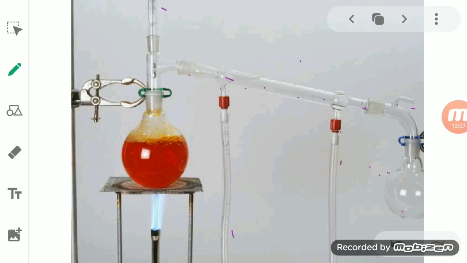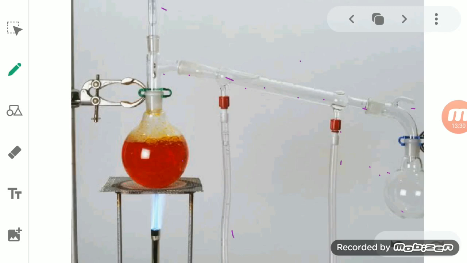Okay, while the other one, if the boiling point of the other liquid is higher than the first one, it will take time to boil. So later on, when all the first liquid has evaporated, then the next liquid will evaporate when the temperature reaches its boiling point.